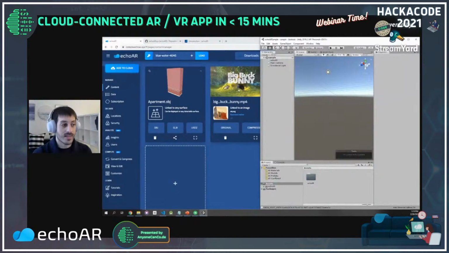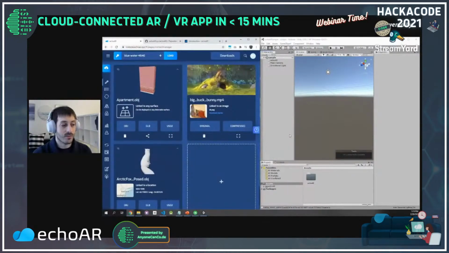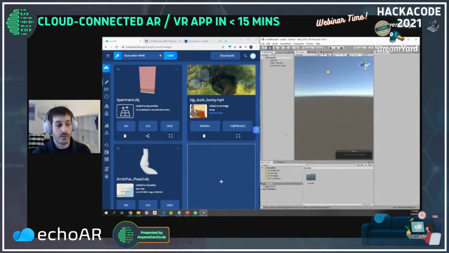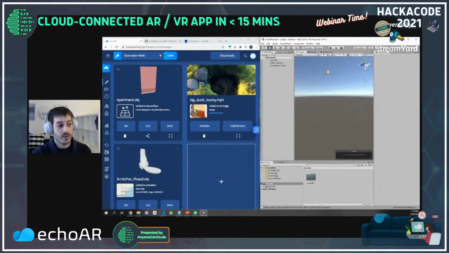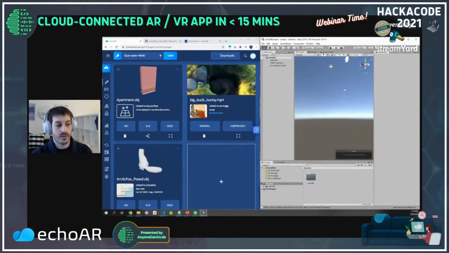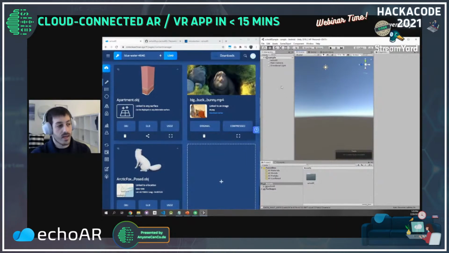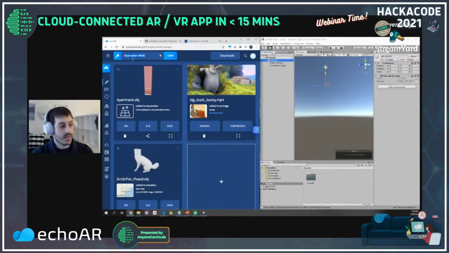So this is Unity. It's a game engine that a lot of developers love to use. It's free to use, and you can download that. And after that, download our SDK and get that in. What you're seeing right now is the Unity default view. We have an empty scene right here. It just has the echoAR SDK. I'm going to click this game object right here, and I'm going to plug in my API key to the game engine. So all I did is just plug in the API key.